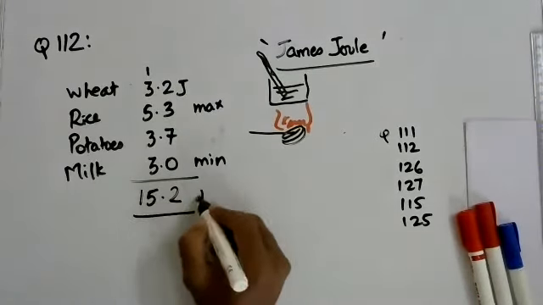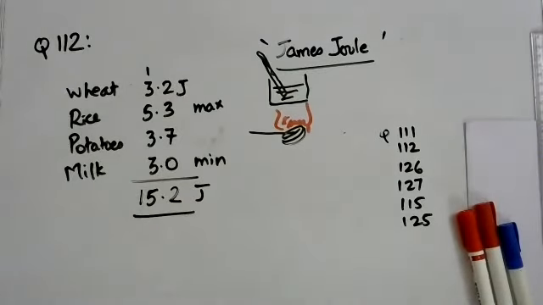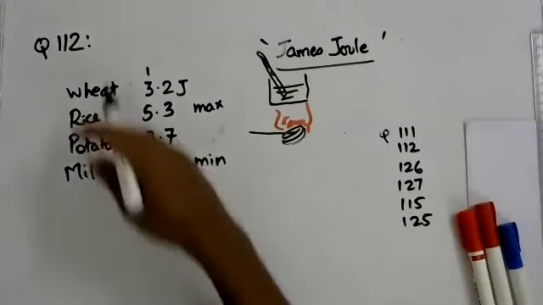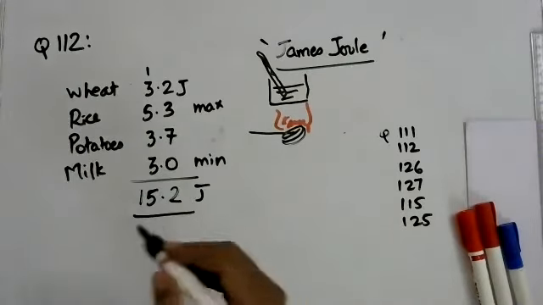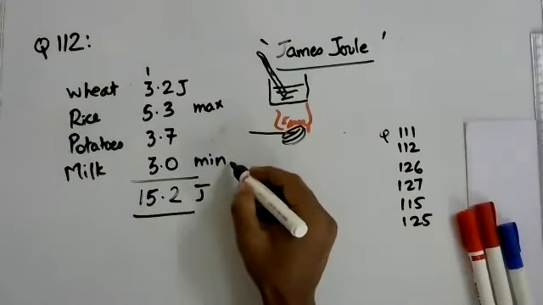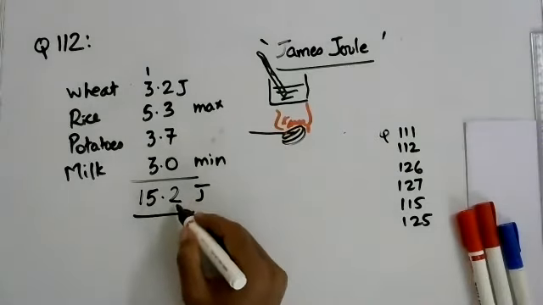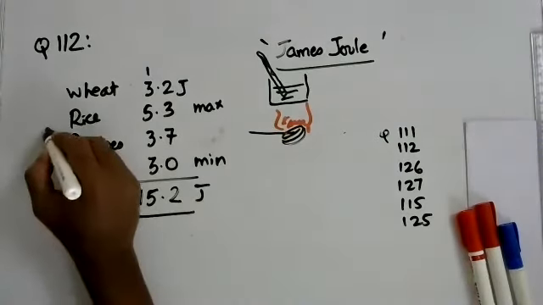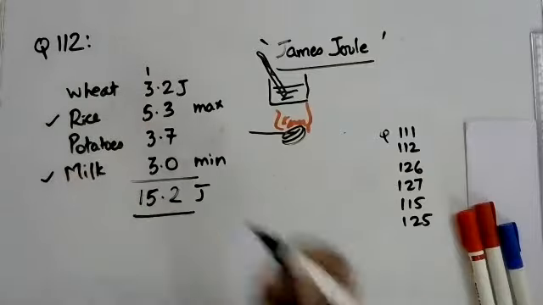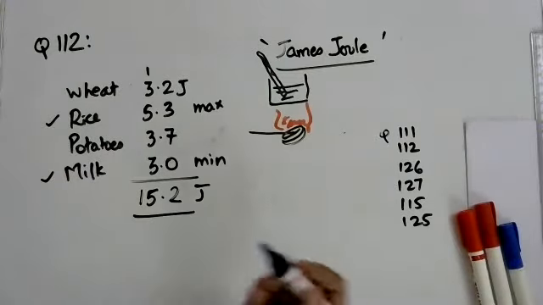So 15.2 joules is the total energy provided by all of those items. Now we have to find out the ratio of milk and rice to this total, because those are the ones we are interested in. We can find out for others also, but they have not asked us about the others, so we don't have to bother about that.